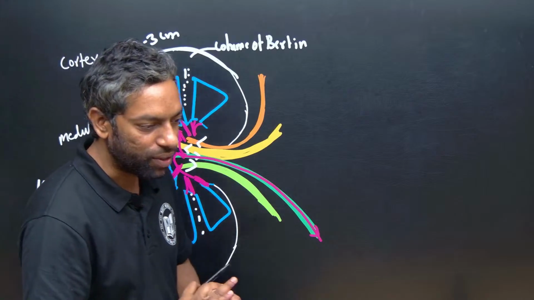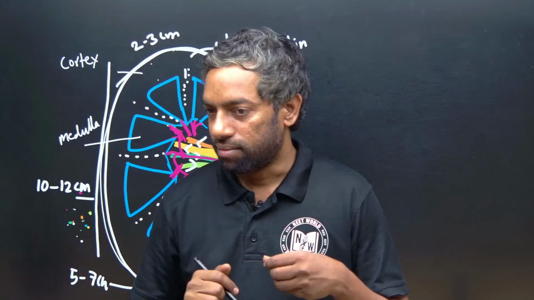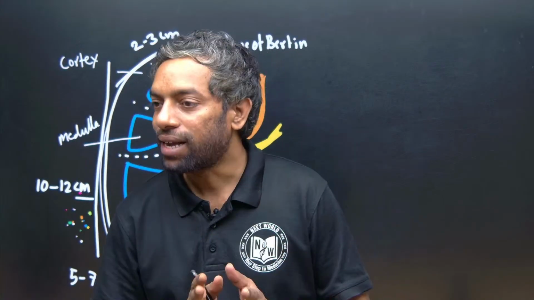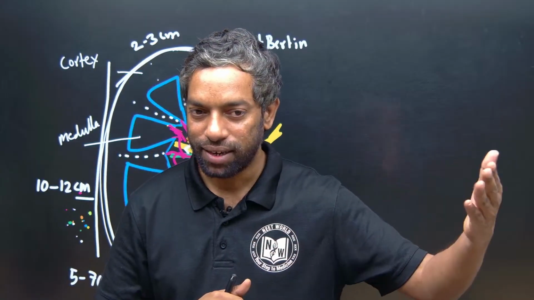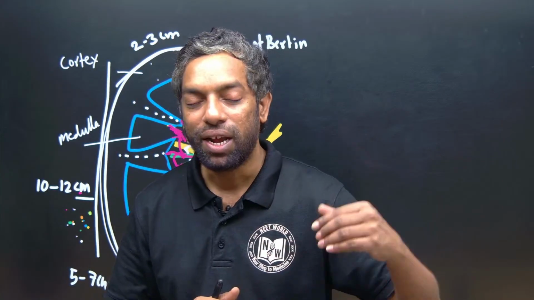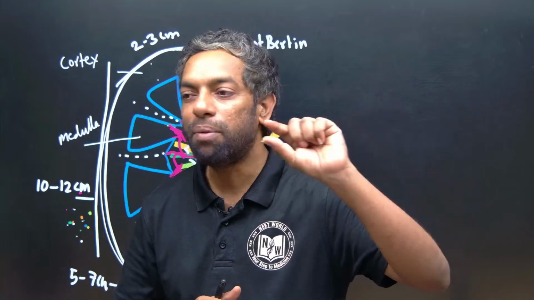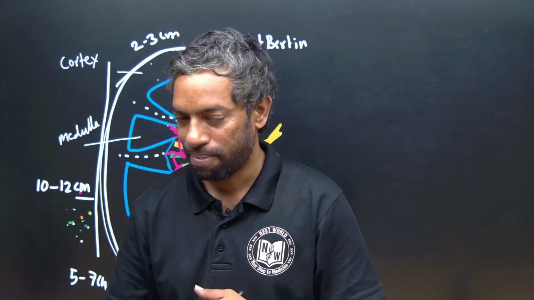Guys, just look into this. There are 10 lakh nephrons in each kidney, meaning 2 kidneys have 20 lakh, and 1 million nephrons in each kidney.